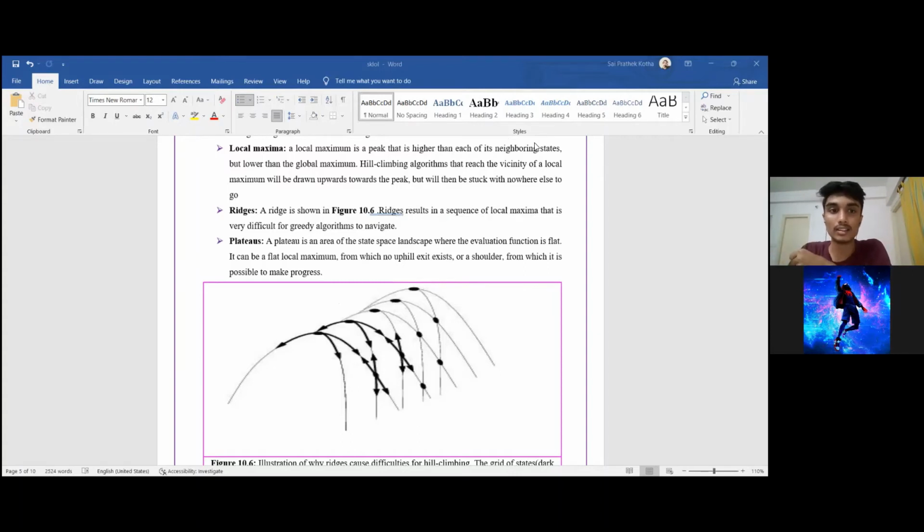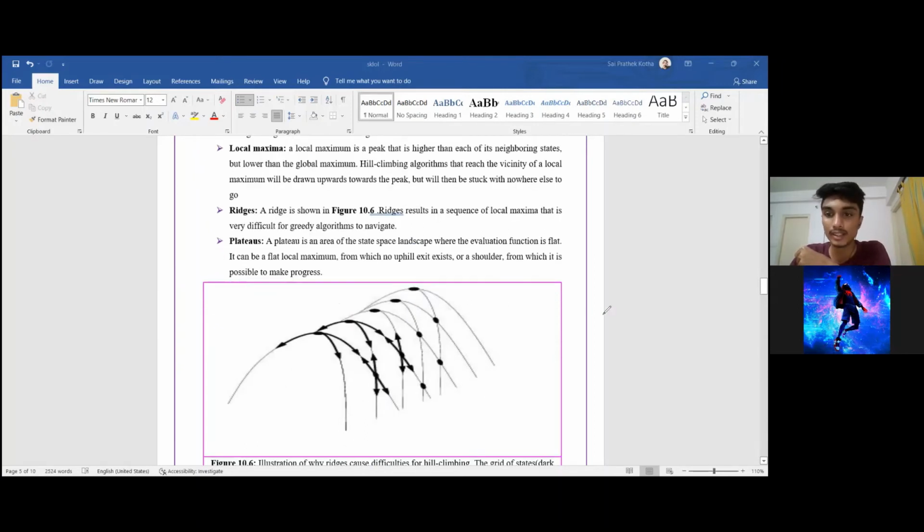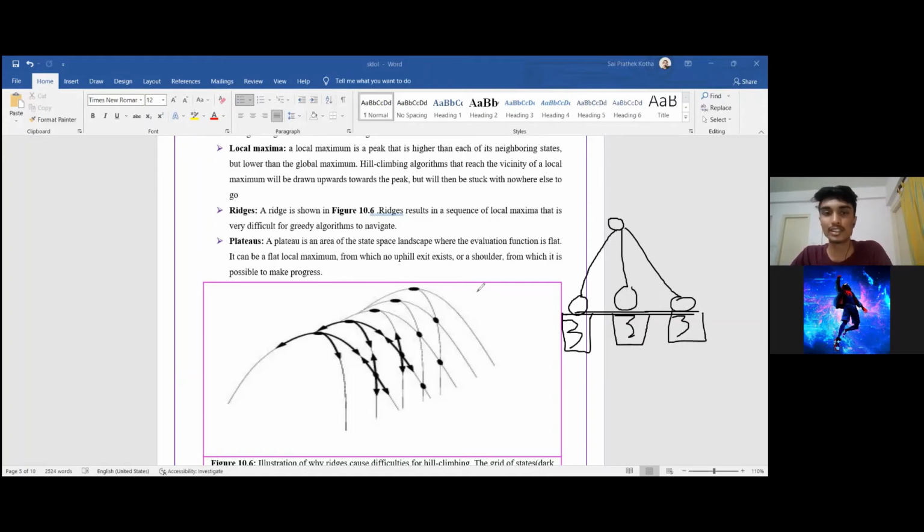The final disadvantage of hill climbing is plateaus, which is simply a region that is nothing but a plain line. So let us say that we have our current node and we have 3 children nodes, and each of the child nodes has the value 3, 3, and 3. So we can see that using the greedy method will get us nowhere because all of the values are equal. This will stop our algorithm because no value is higher than another. So this is nothing but a plateau, where it can be a maximum, but we cannot go further from here.